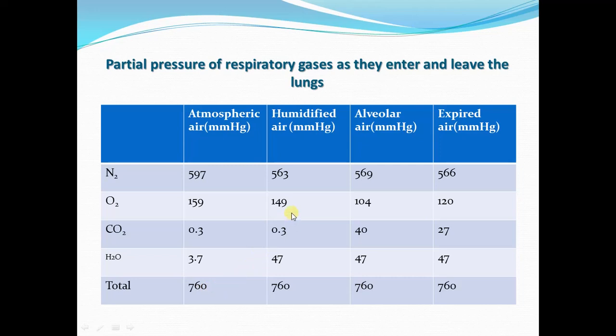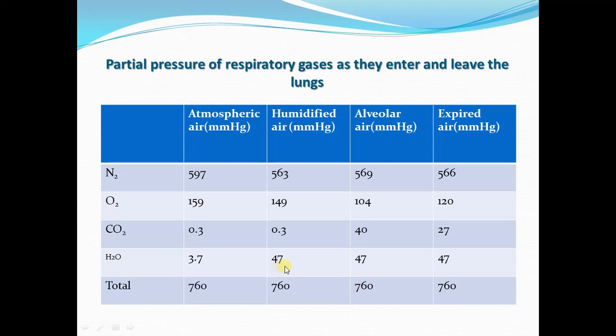Now when air is humidified while passing through the airways, water is added to it. When water is added to the air, the water vapors also exert pressure. When it is completely humidified, the total pressure exerted by water is 47 millimeter of mercury.